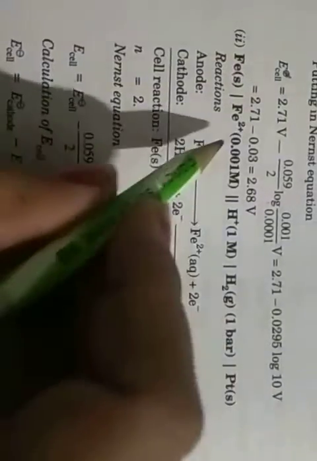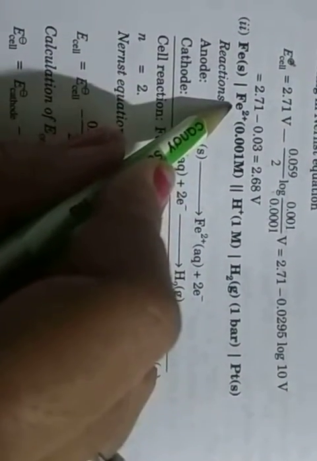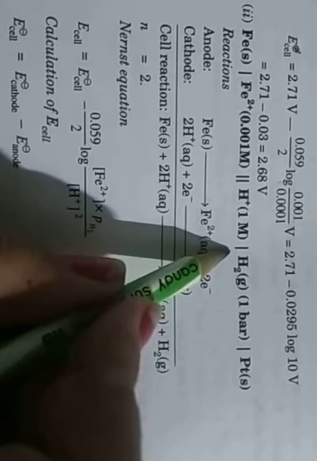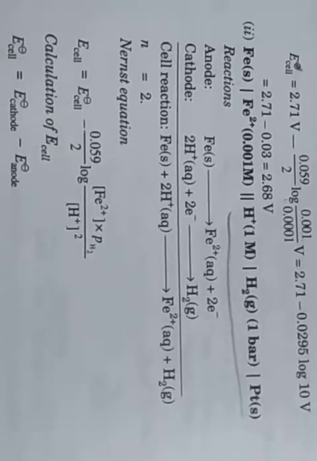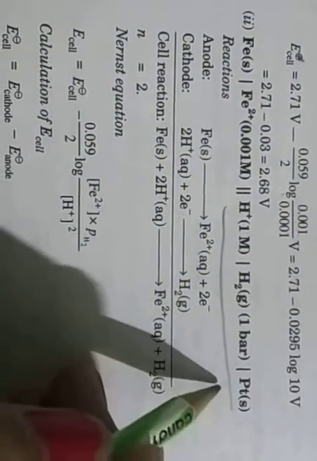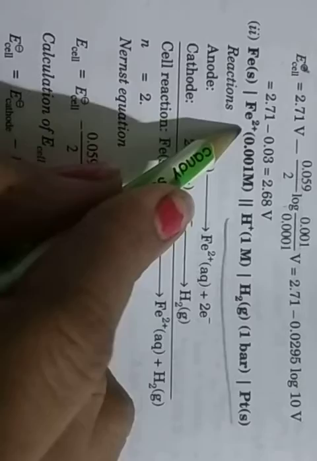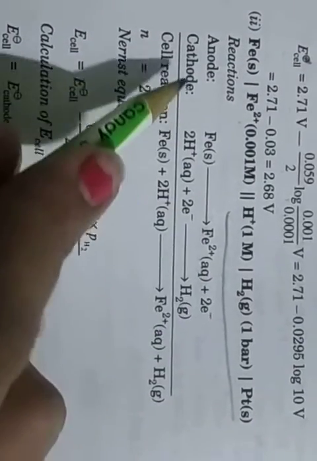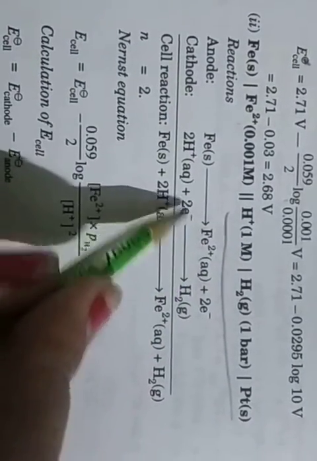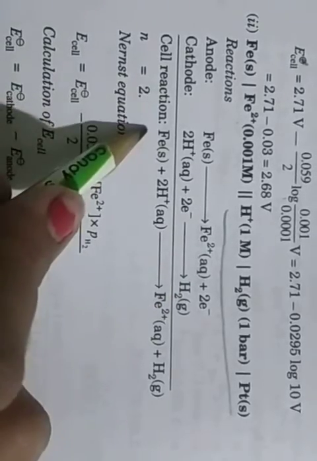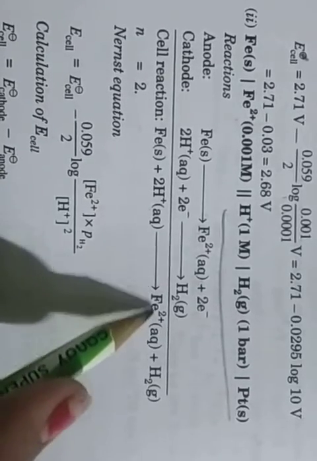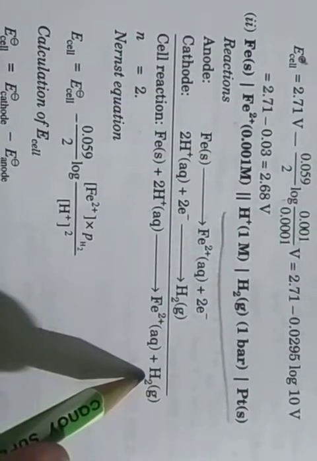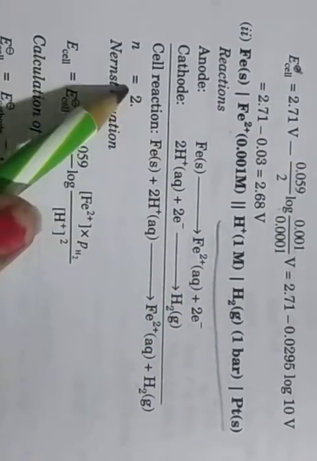Next, for the second equation, Fe plus 2 concentration is given, and H plus is converted into hydrogen gas, and 1 bar pressure is given. So this is the standard hydrogen electrode, and its potential is 0. At the anode, Fe converts into Fe2 plus by loss of 2 electrons. At the cathode, H plus gains 2 electrons and converts into H2. So the final cell reaction is Fe plus 2H plus giving Fe2 plus and H2 gas. Here 2 electrons are lost, so n is equal to 2.